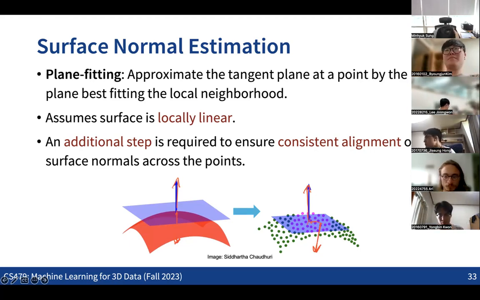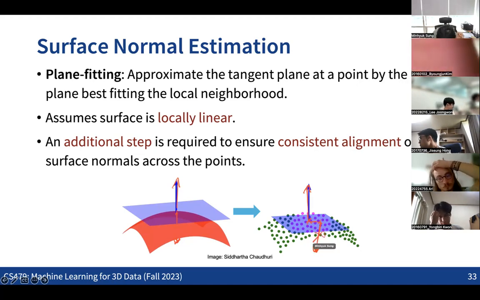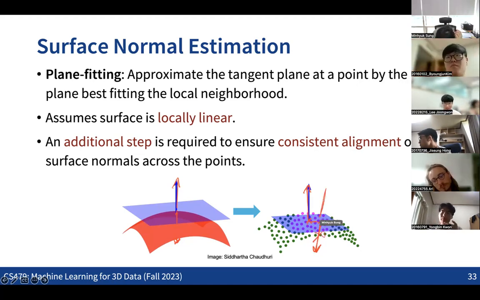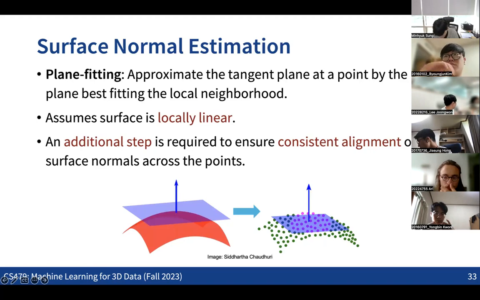For those cases, we can also consider having a post-process step of aligning all the surface normal directions in a consistent way across all the points, in a way to flip this normal direction into like this. So this can be another step that we need to do in terms of making all the normal directions over the point clouds more consistent.